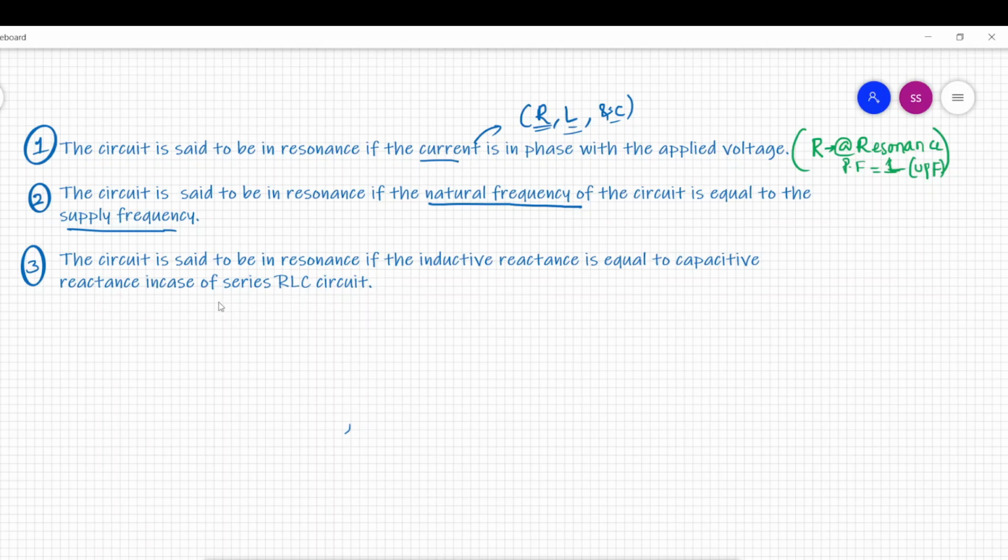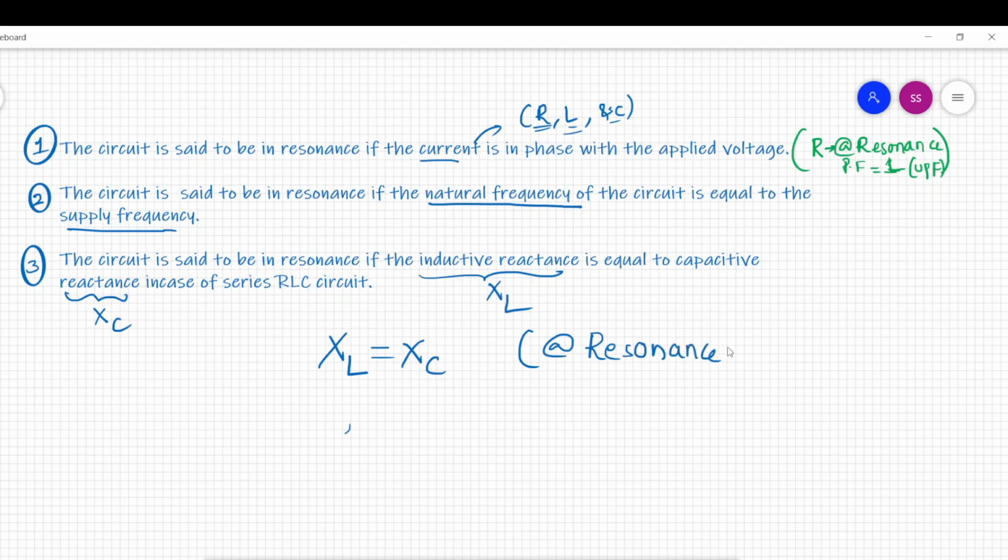And the third one is what we are using here. The circuit is said to be in resonance if the inductive reactance, that is XL, is equal to the capacitive reactance, that is XC, in case of a series RLC circuit. That means whenever XL equals XC, the circuit is said to be at resonance. So this is the definition.